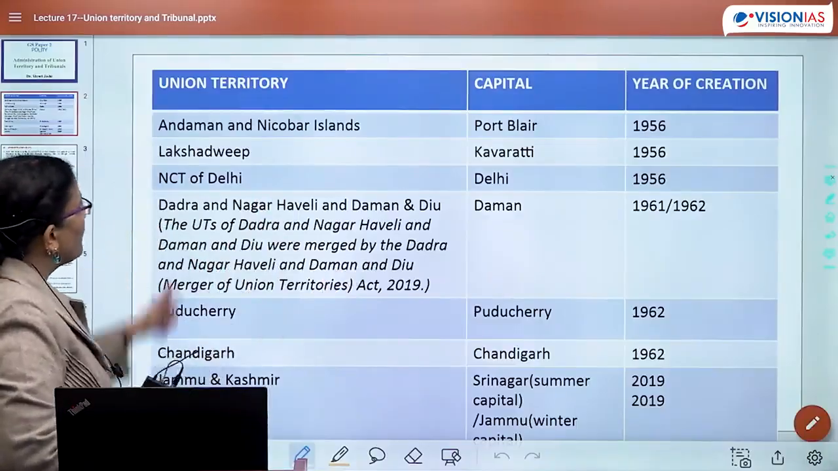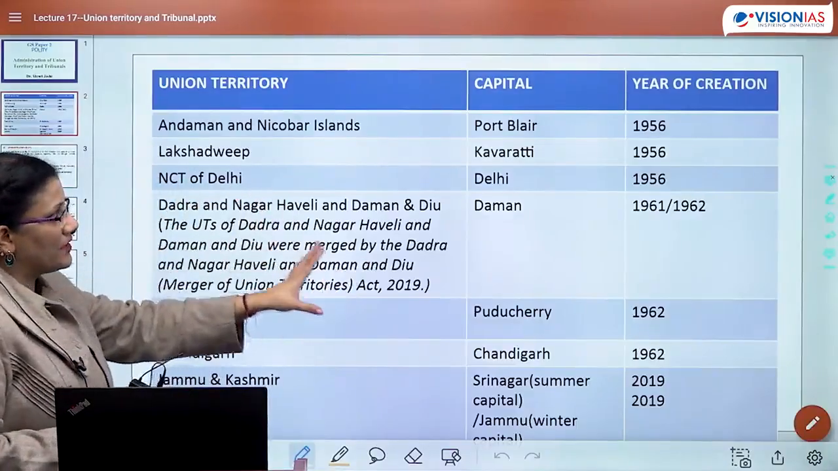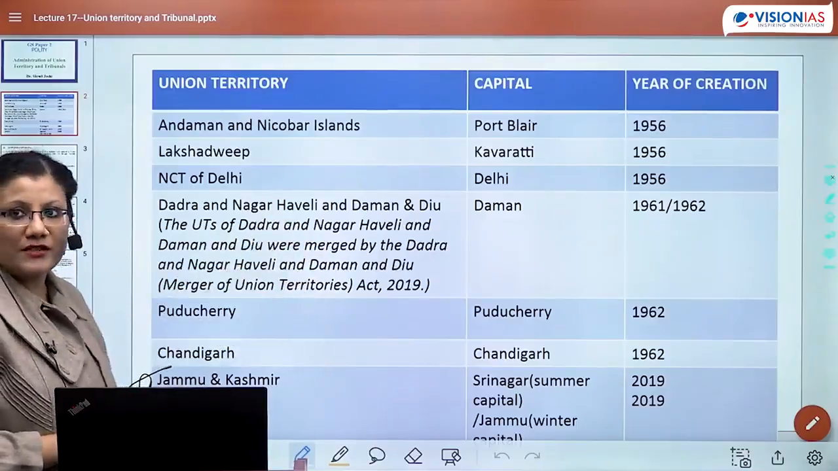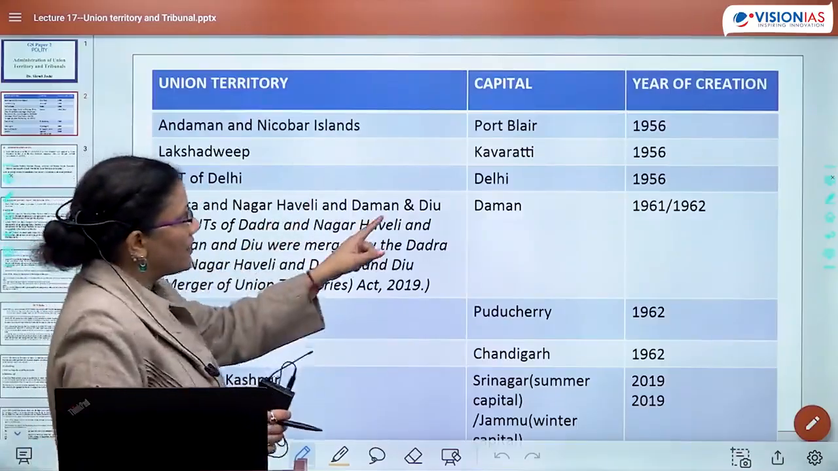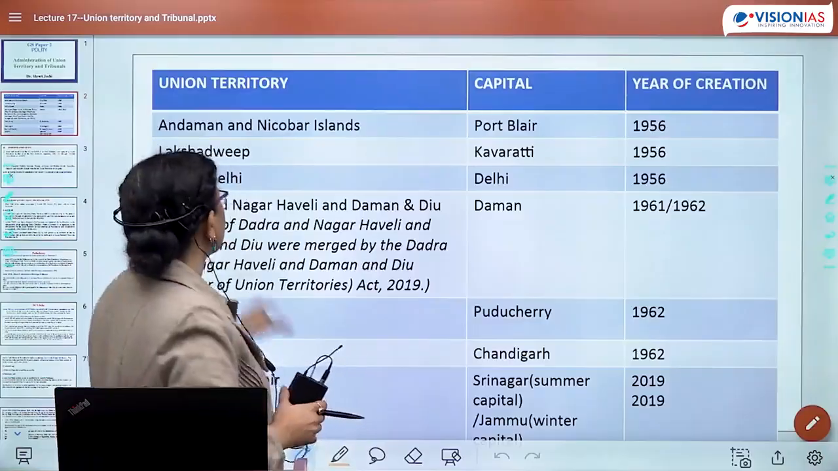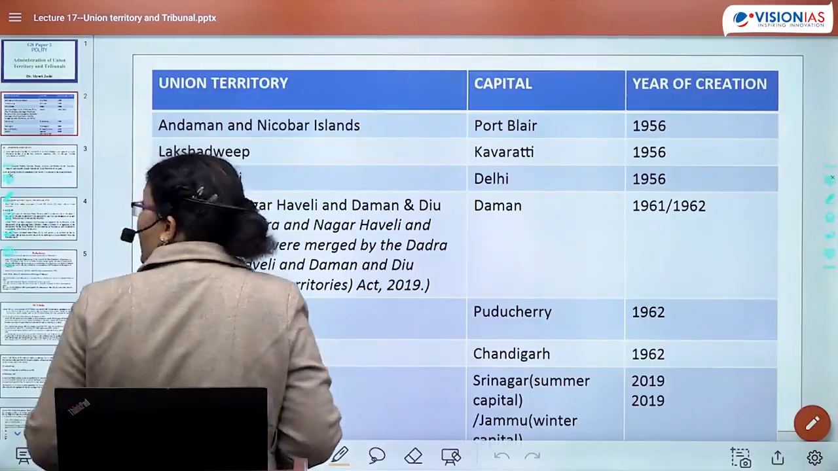So if you can figure out, it is Andaman and Nicobar, capital is Port Blair, year of creation comes out to be 1956. Then comes Lakshadweep, Kavaratti is the capital, again 1956. This means NCT of Delhi.